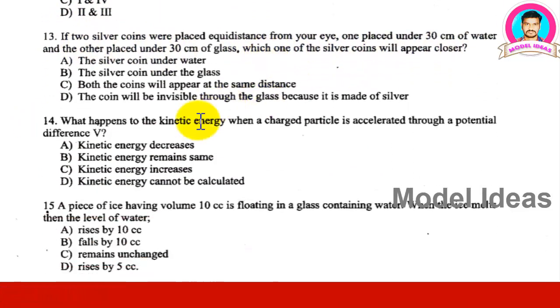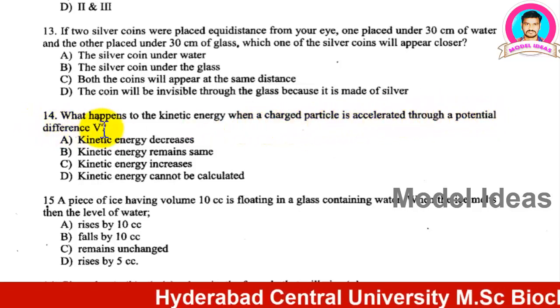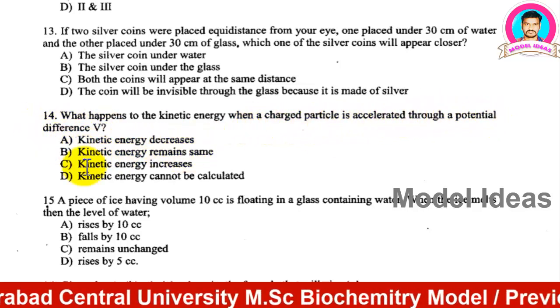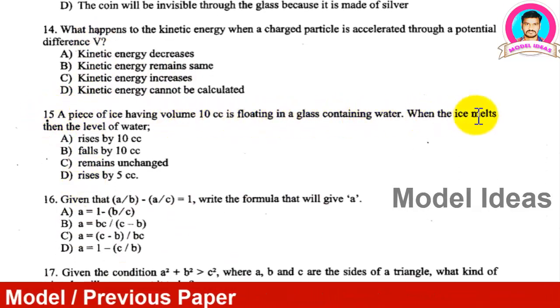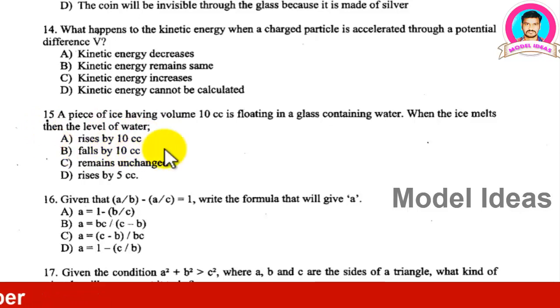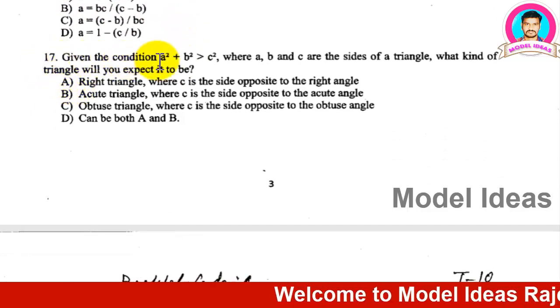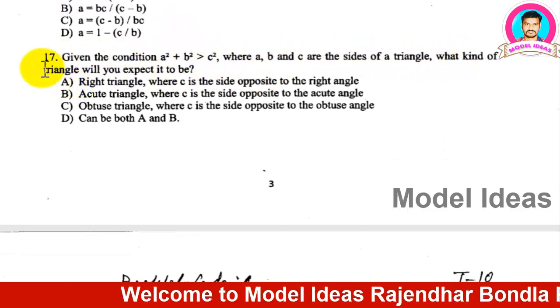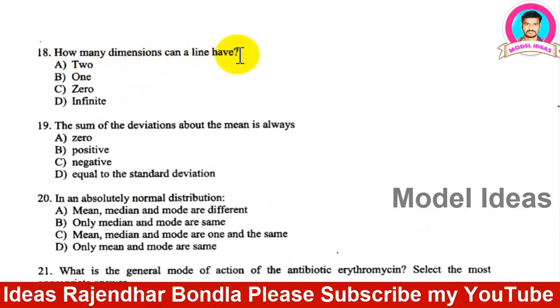Question number 14. I am unable to read all these questions because I need to complete this video within a period of 10 minutes. If I read every question, it would take 1 hour, so you can read them yourself. When you read them, you can understand whether a question is from your degree first year, second year, or third year syllabus.